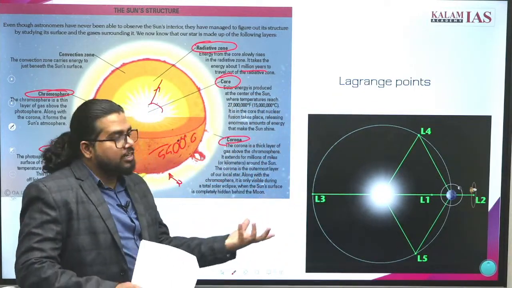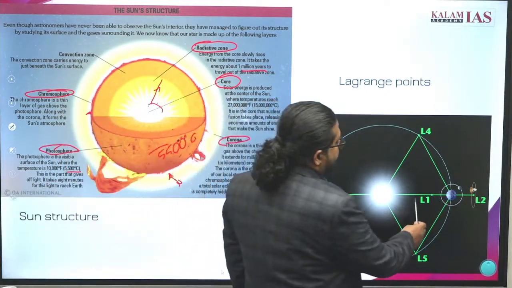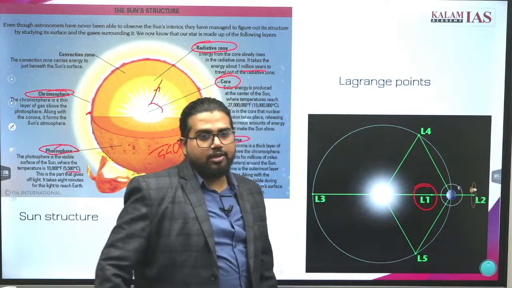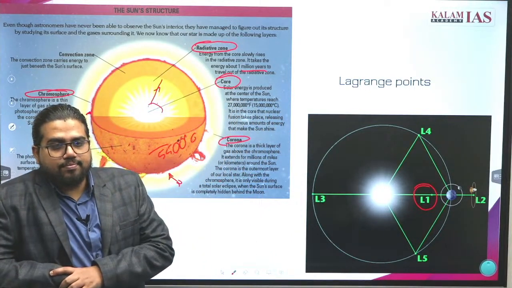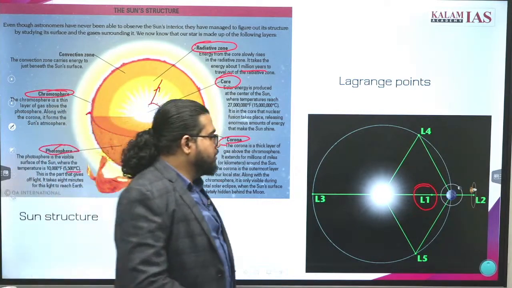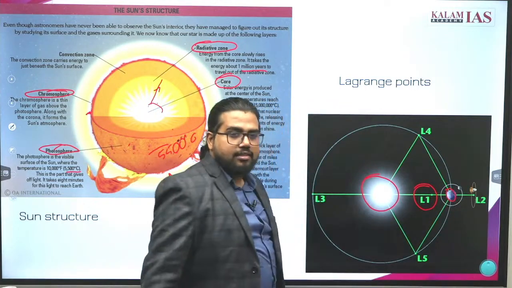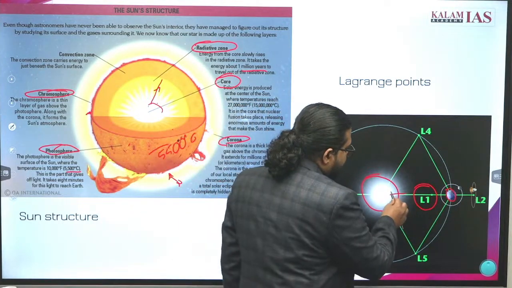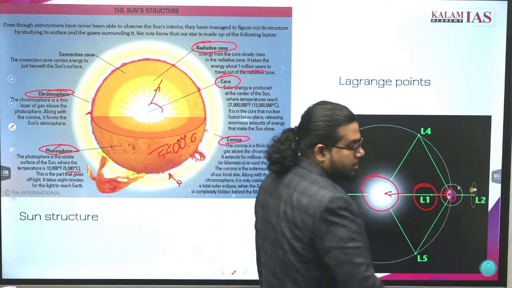What is another specialty of this mission? The Aditya L1 mission is sent to Lagrange point 1. What is a Lagrange point? Suppose there are two bodies, the Sun and the Earth. The Sun's gravitational force pulls a substance towards it, and the Earth's pulls it towards the Earth.